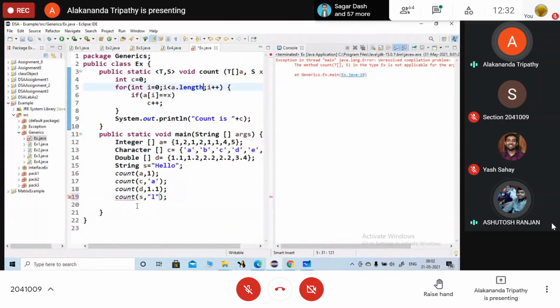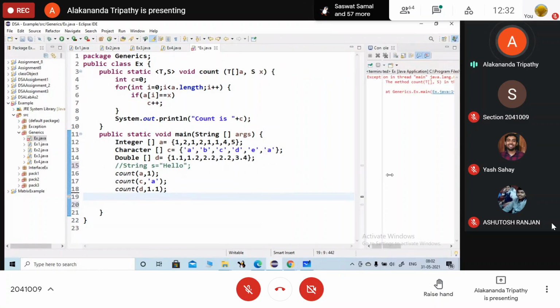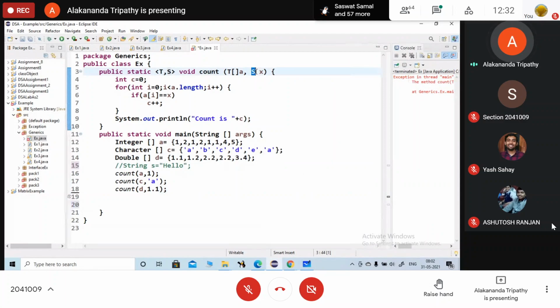Ma'am, is the error coming because of the string? Yes, the error is coming because of the string. Okay. So we can't go with this one. We have to convert it. Either one into string type and the other into character type. Okay, you just note them according to your question.